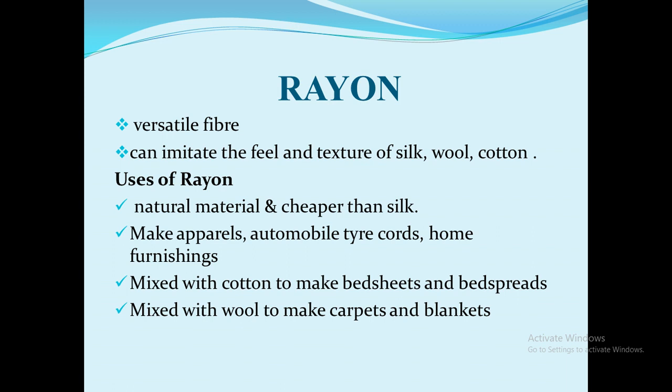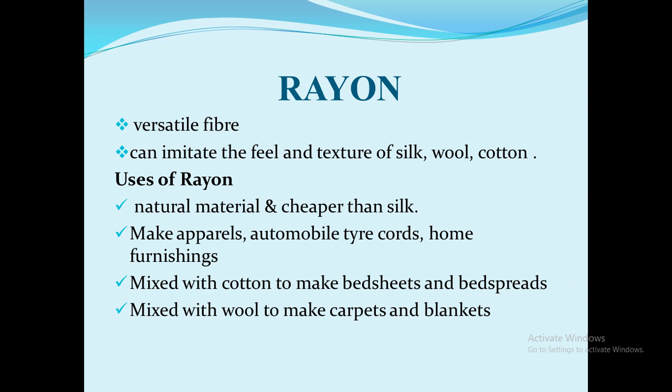Attempts were made to make silk artificially. Towards the end of the 19th century, the scientists were successful in obtaining a fiber having properties similar to that of silk. Such fiber was obtained by chemical treatment of wood pulp. This fiber was called rayon or artificial silk. Although rayon is obtained from a natural source, wood pulp, yet it is made by man, so it is called a synthetic fiber.